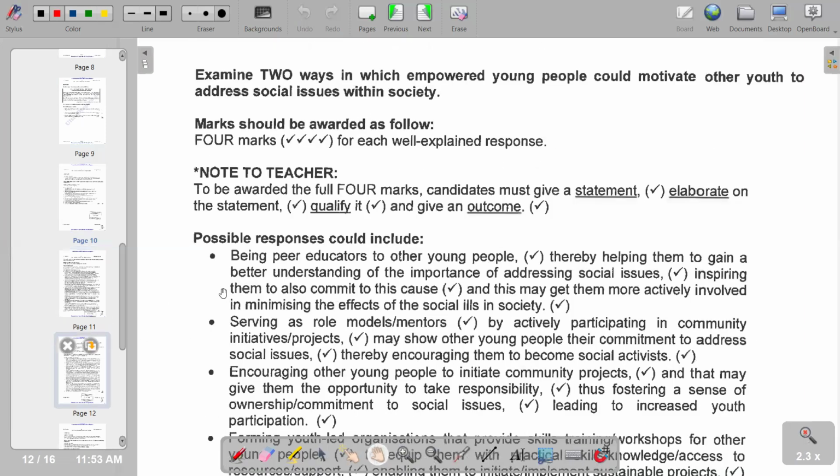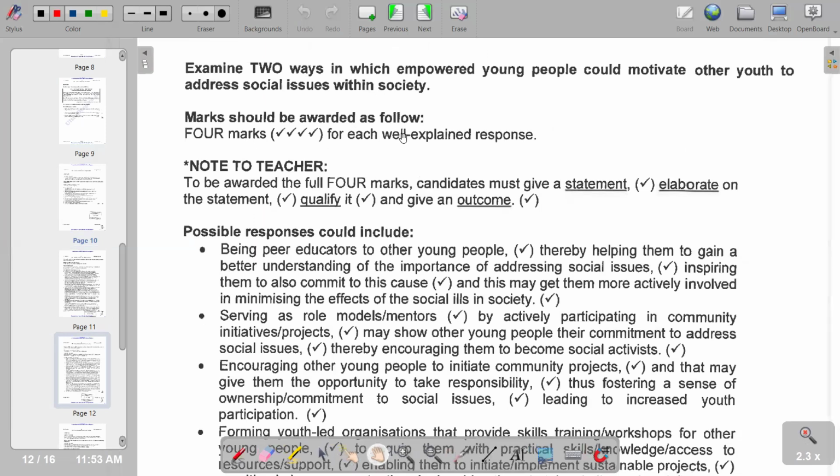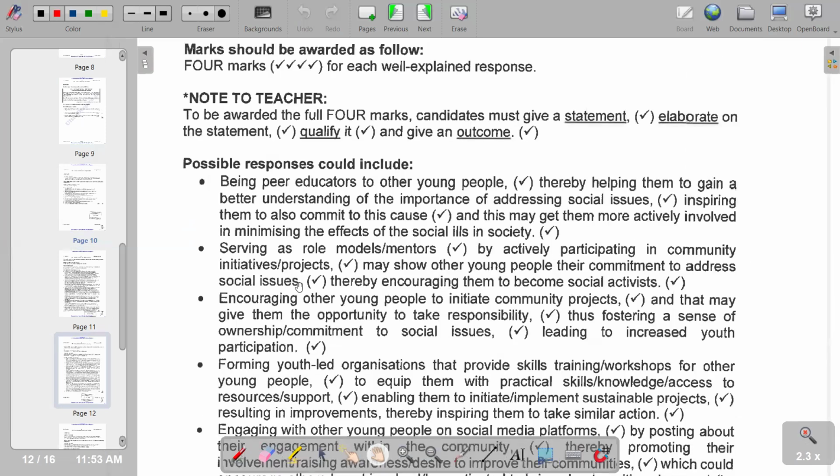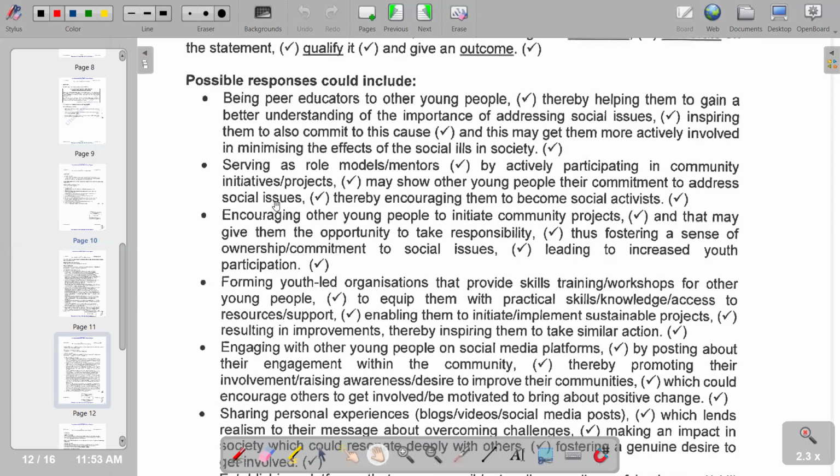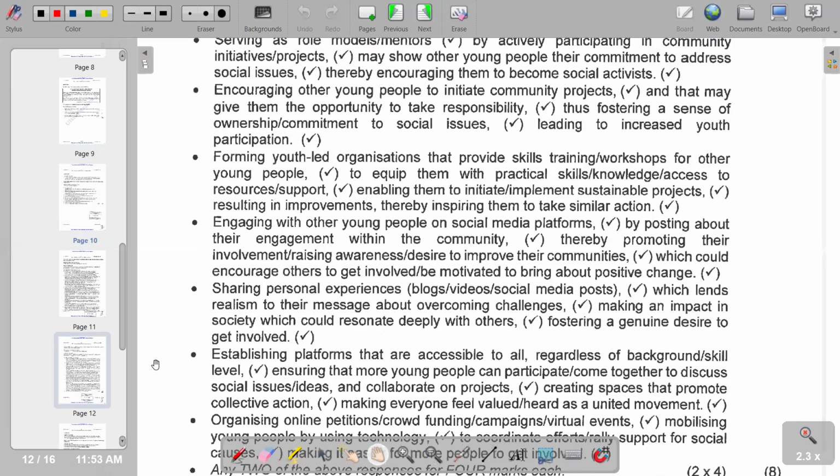So from there, we move on to the next part whereby we have to examine 2 ways in which empowered young people could motivate other youth to address social issues within society. So possible responses could include being peer educators to other young people, serving as role models or mentors by actively participating in community initiatives. So we have got a continuation of correct responses that we have.